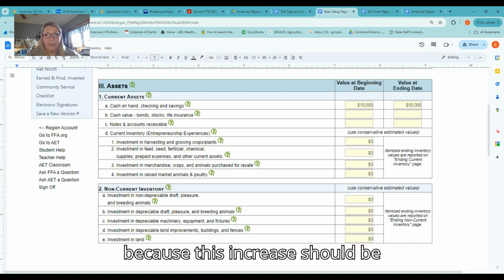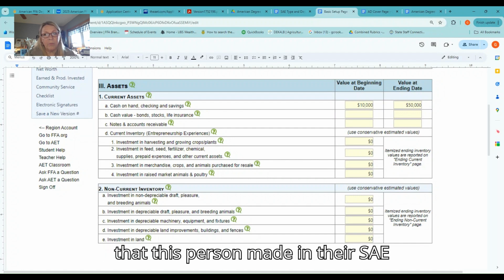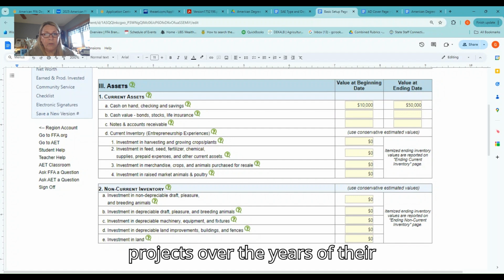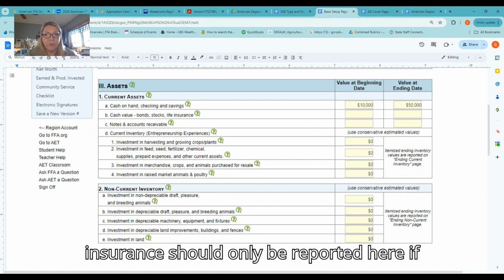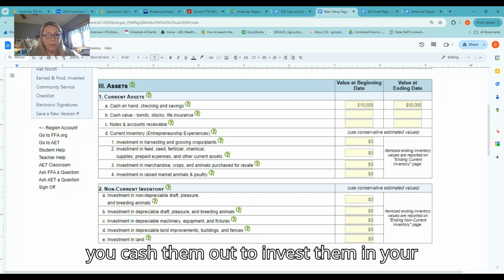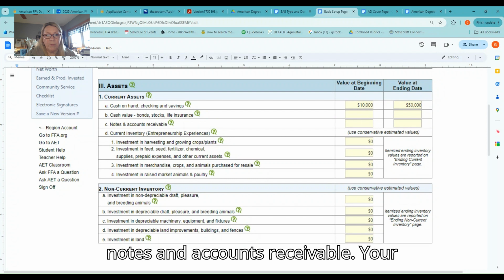This is important because this increase should be reflected based on the amount of money that this person made in their SAE projects over the years of their project. The cash value, the bonds, stocks, life insurance should only be reported here if you cash them out to invest them in your SAE project. The same goes for notes and accounts receivable.